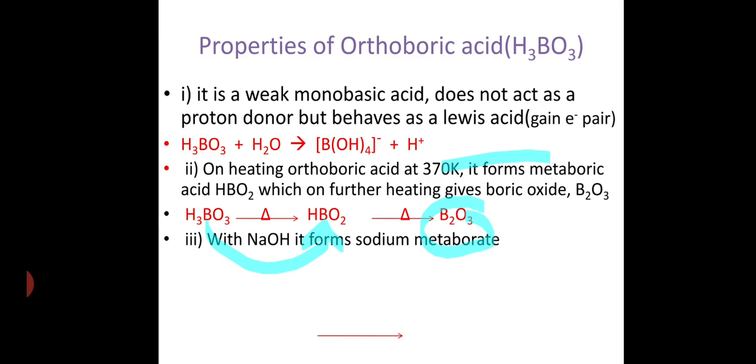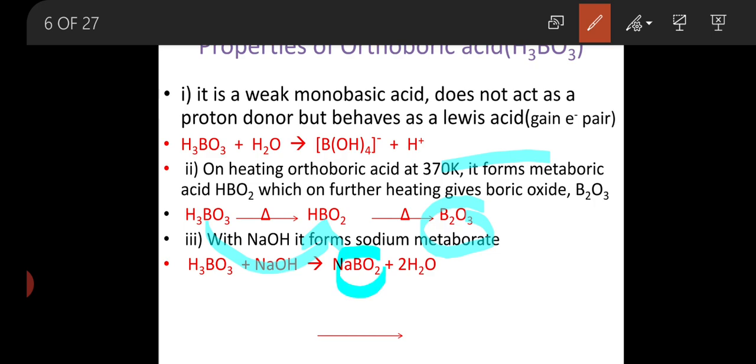Okay, this boric acid again reacting with alkaline solutions forms sodium metaborate, that is, the NaBO2 molecule, which is called sodium metaborate. This is obtained when boric acid reacts with an alkali solution, nothing but NaOH or KOH, forming sodium metaborate. By reacting with KOH, it forms potassium metaborate, by loss of water molecules.